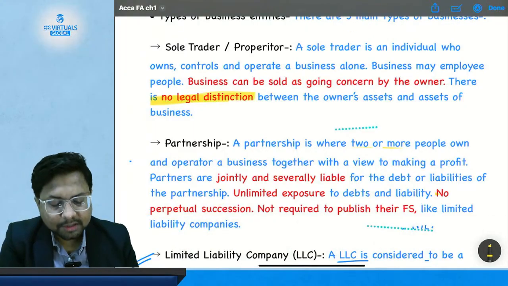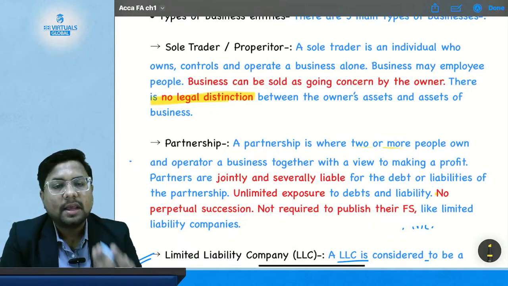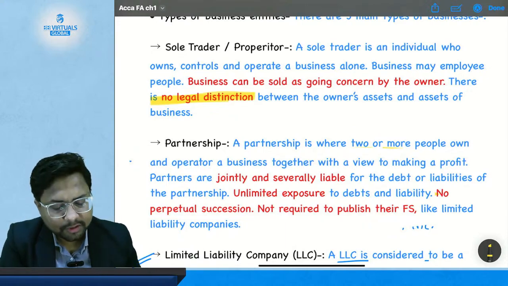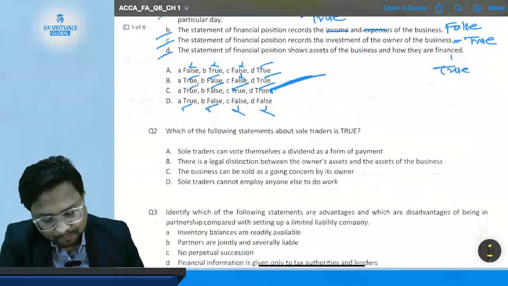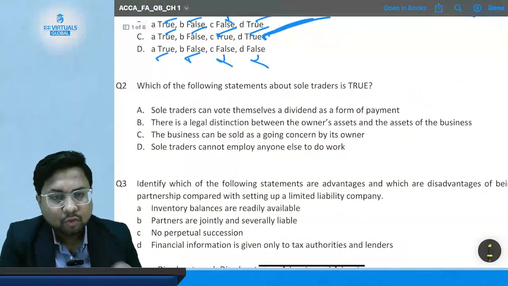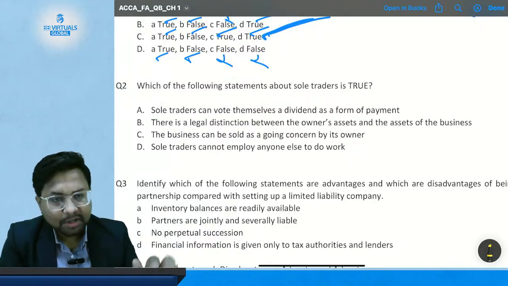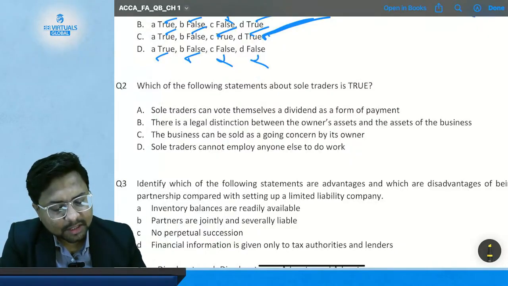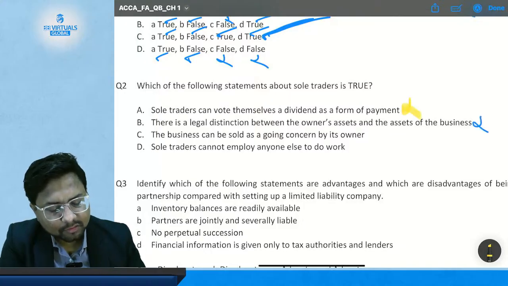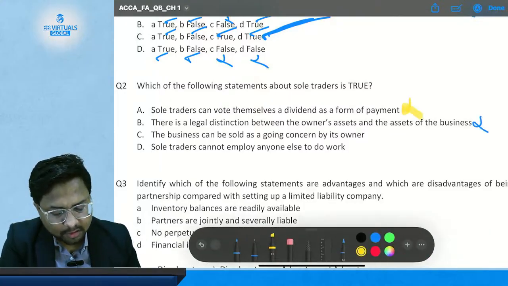There is no legal distinction between the owner's asset and the asset of the business in the sole trader form. The statement is saying there is a legal distinction, but we have stated there is no legal distinction between the owner's asset and the asset of the business. So this statement is also false. So both the statements are false.